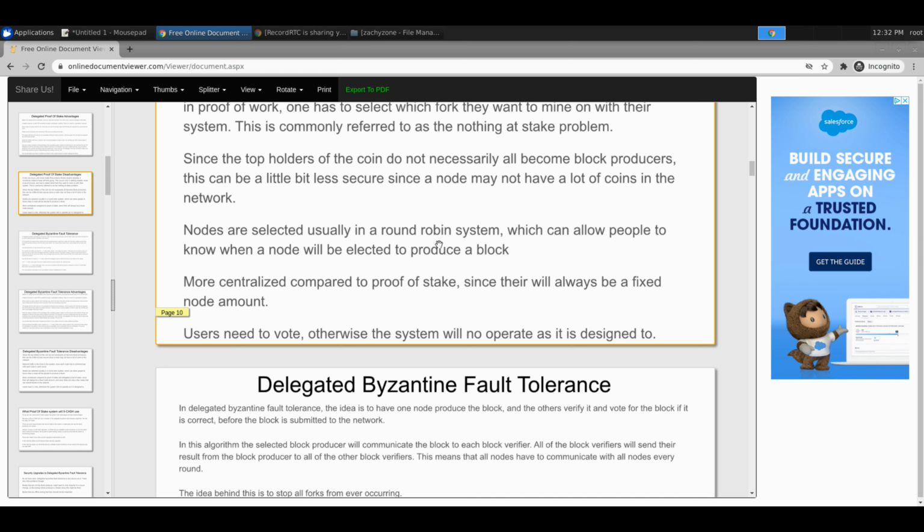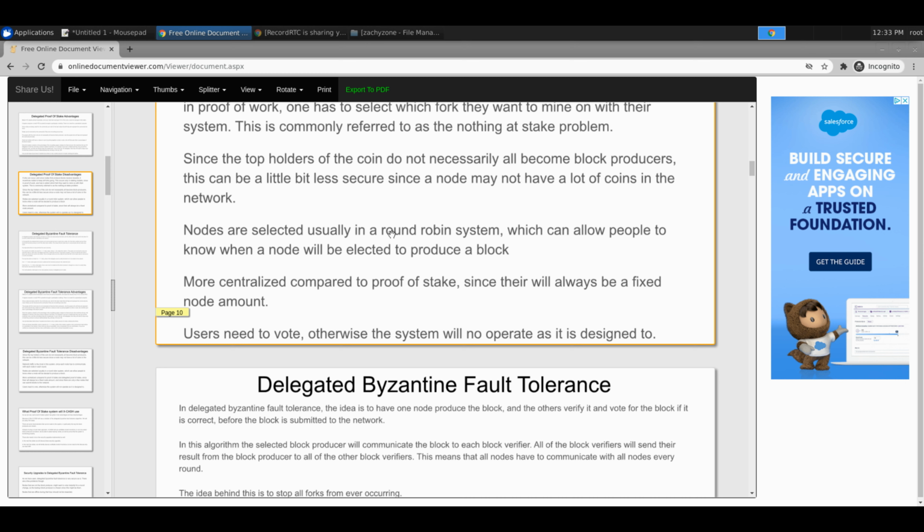Nodes are selected usually in a round robin. If you look, almost all the coins do this round robin thing. Neo, they all almost do this. I don't like that, because it's something I definitely didn't like when really digging deep into this stuff. It's like, at 10 p.m. on Wednesday, I'm going to mine a block, 10 p.m. on Thursday. It seems dumb, and it also seems really easy to attack a network like that, because I've got to attack this node, and then no one's going to mine a block, or no one's going to be able to send transactions for an hour or something like that.